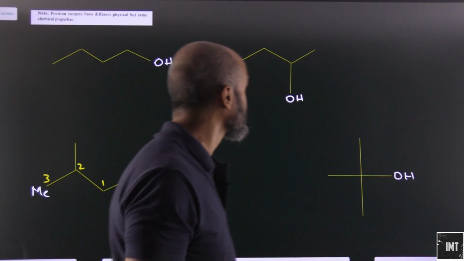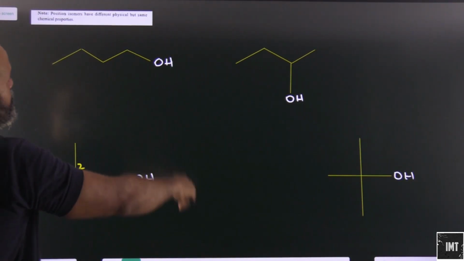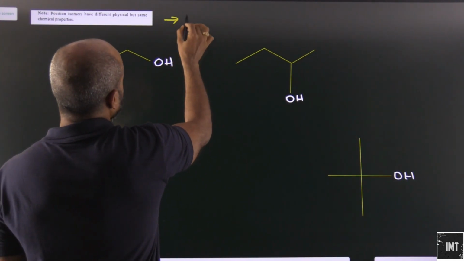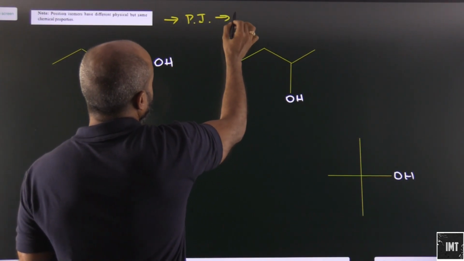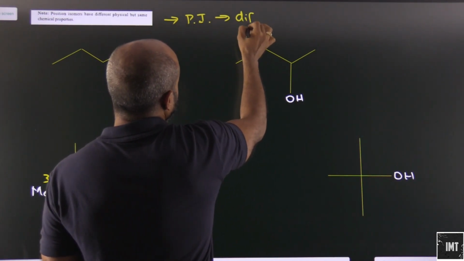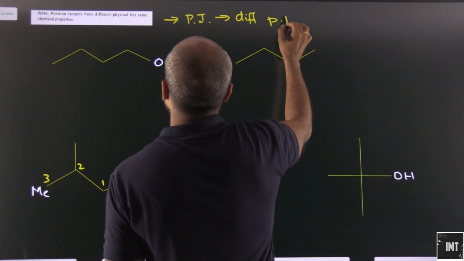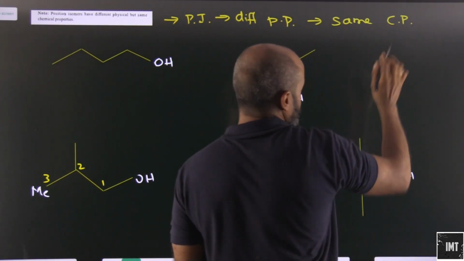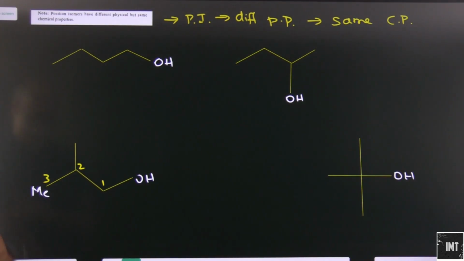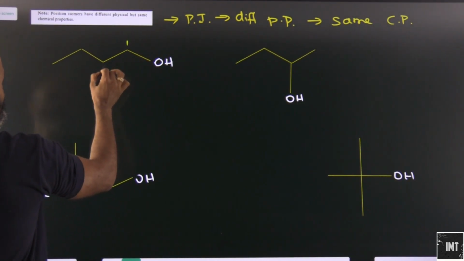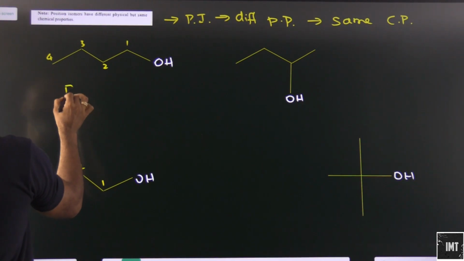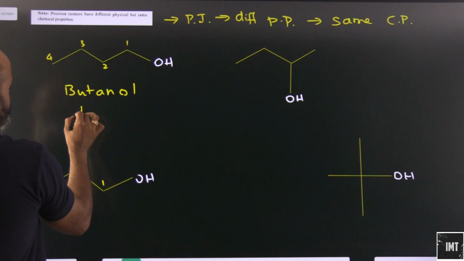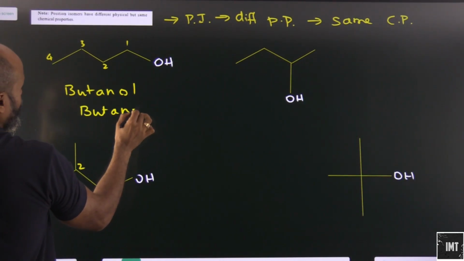Let's look at here. So we have position isomers. Again, very important to understand: positional isomers will have different physical properties, but the same chemical properties. Let's look at this one. Let's say 1, 2, 3, 4. So this will be butanol, or we can say butan-1-ol.